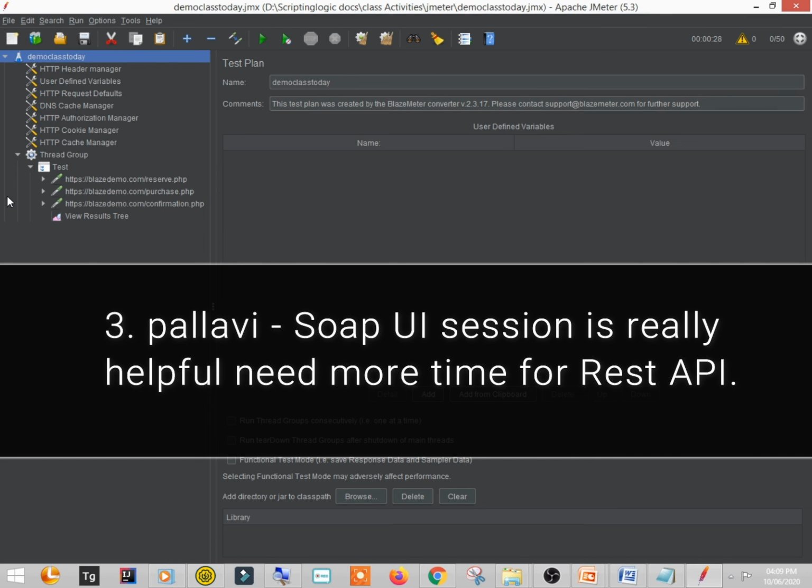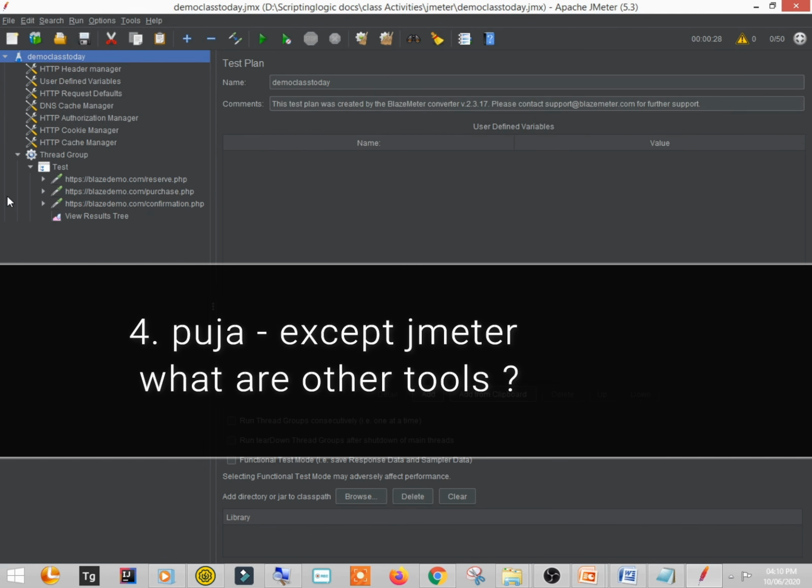Pallavi says SOAP UI session is really helpful. Need more time for SOAP UI and REST UI. Thank you, Pallavi. Then Pooja says, sir, except JMeter, what are the other tools? Pooja, you will see a hell lot of tools for automation testing, but those will be paid, right?